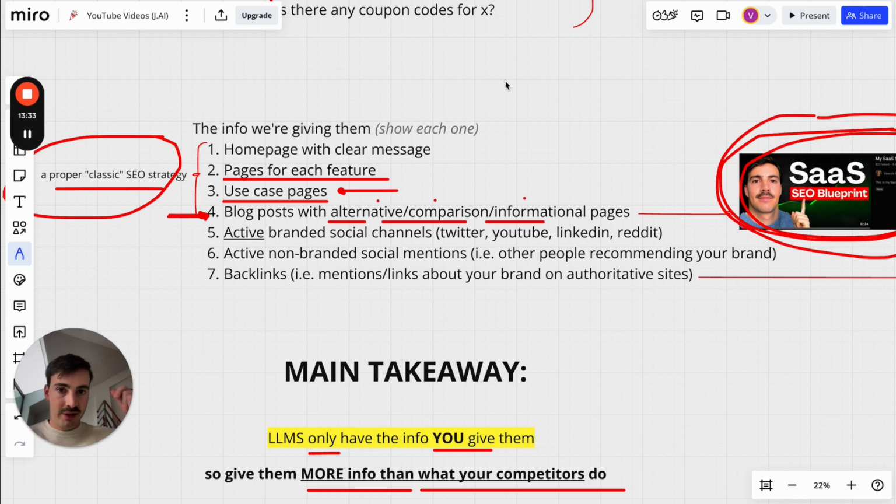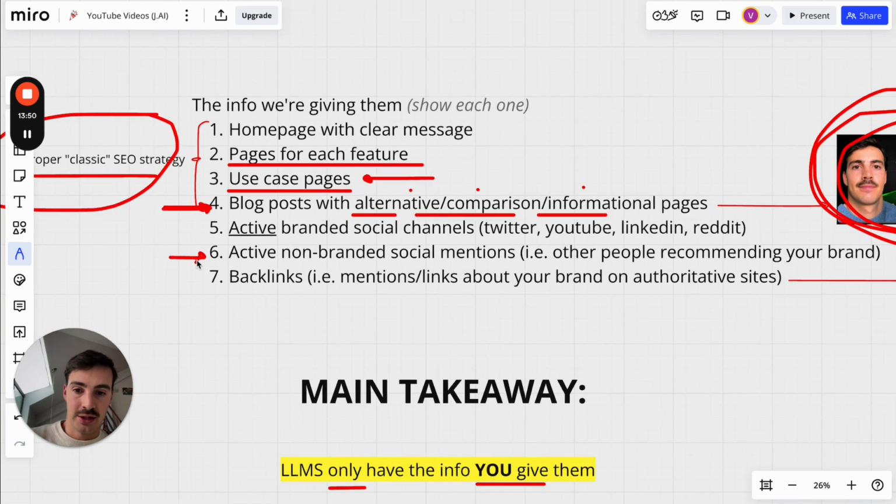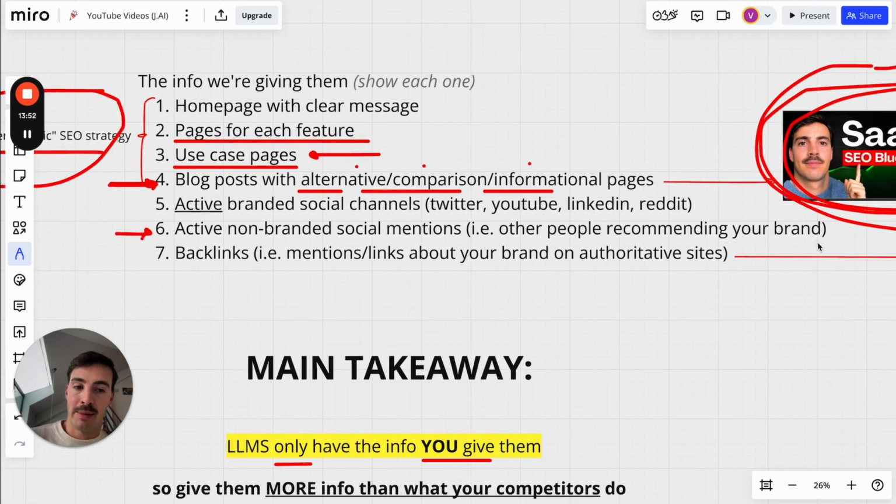Okay, again, they have direct access to the internet right now, and if they see the number of brand mentions, they see this brand being mentioned heavily on LinkedIn, they see stuff going viral. Again, you gotta be active as much as you can, at least more than your competitors. Okay, then active non-branded social mentions. This is basically other people recommending your brand. So again, you have all your branded social accounts mentioning you, and then other people recommending your brand.